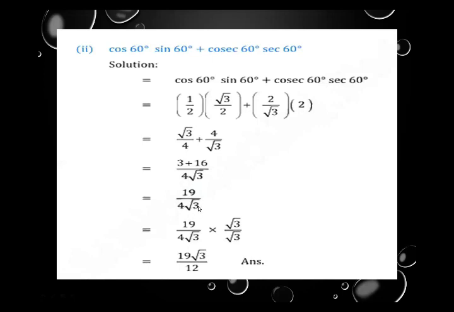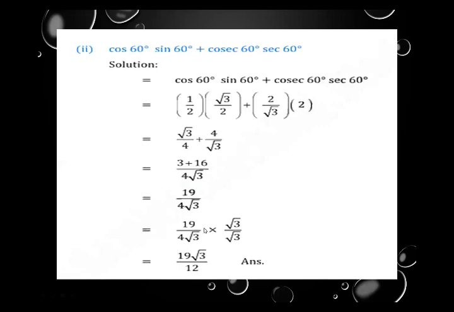In the denominator we observe that root 3 is there, it means a radical sign is there, so for the solution we rationalize the denominator. For that we write 19 upon 4 root 3 into root 3 divided by root 3.